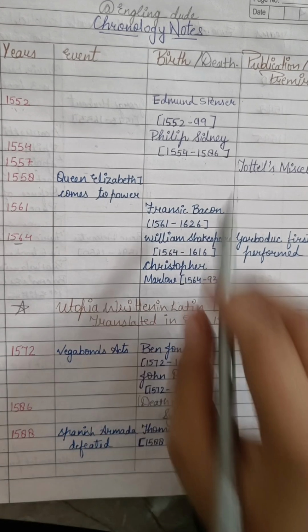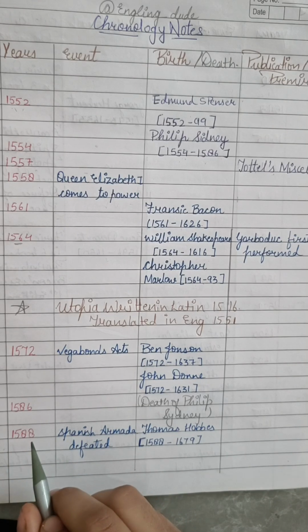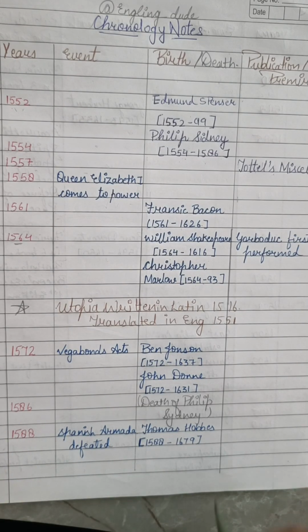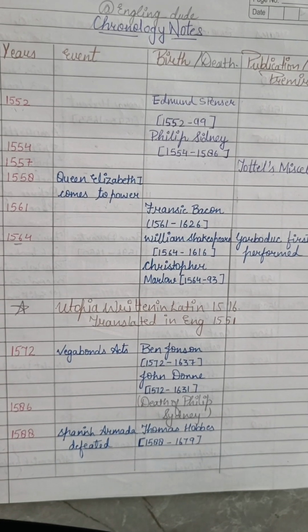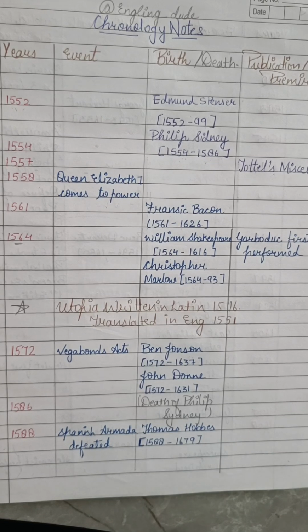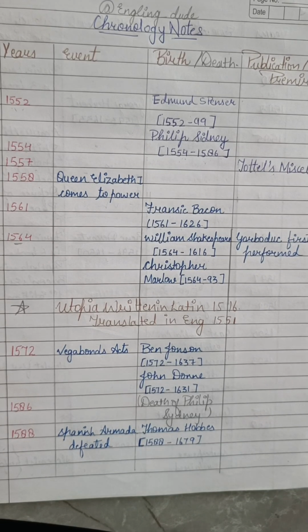So 1586, as you remember, Philip Sidney died in 1586. Right after 2 years of Sidney's death, 1588, the Spanish Armada was defeated. And in the same year, Thomas Hobbes was born. Ben Jonson and John Donne were born in the same year as the Vagabonds Act, 1572.